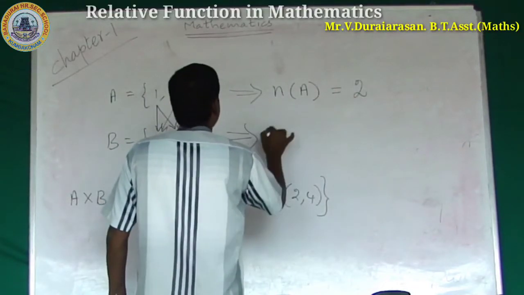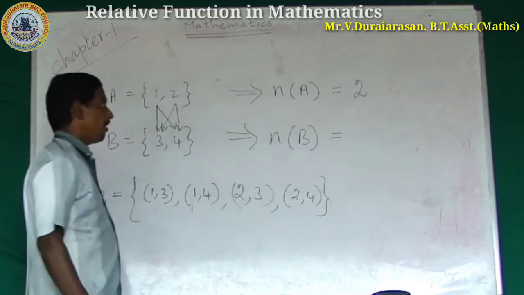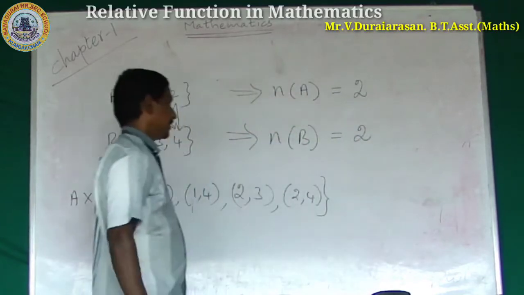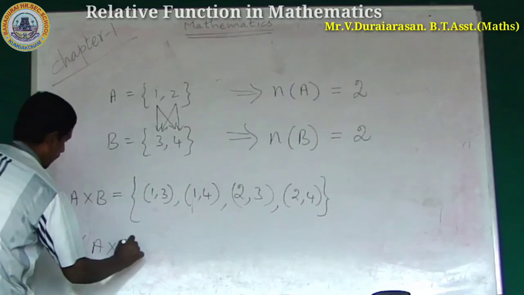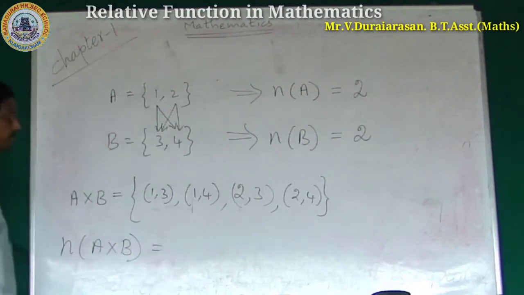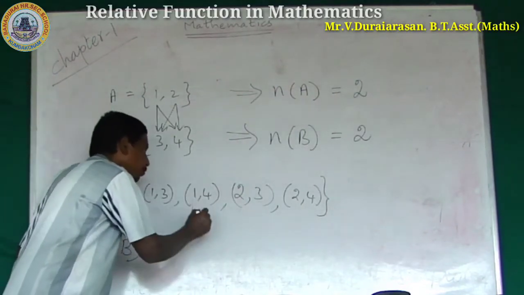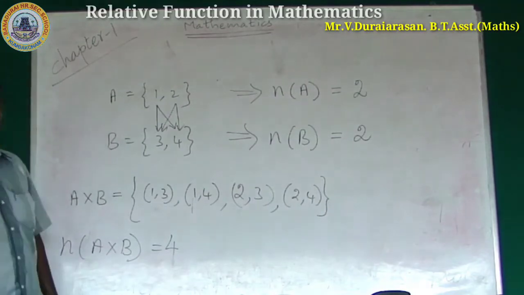Number of elements in B. There are 2 elements. Number of elements in A cross B: 1, 2, 3, 4. There are 4 elements.